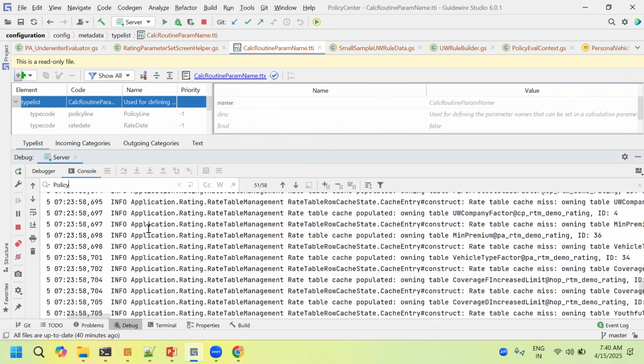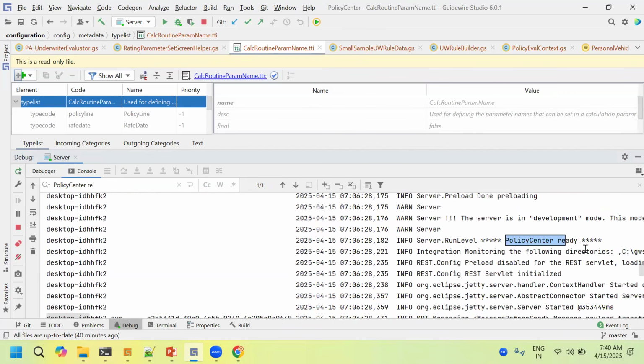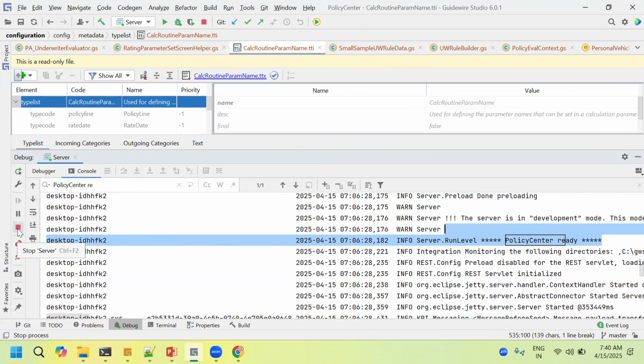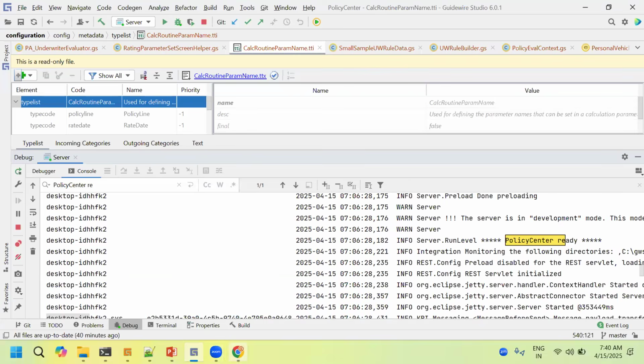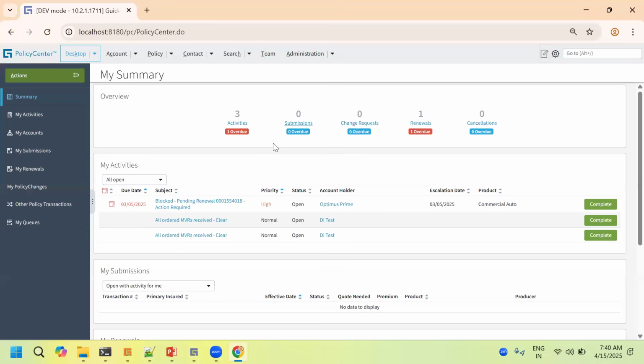PolicyCenter ready. So this is a notification that your server is ready. Now my server is running. If I click this red button, it will stop the server. Now my server is ready, and now I can access my application. So this is my application environment.